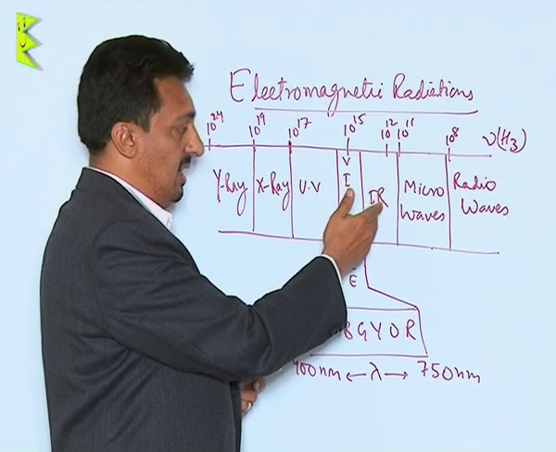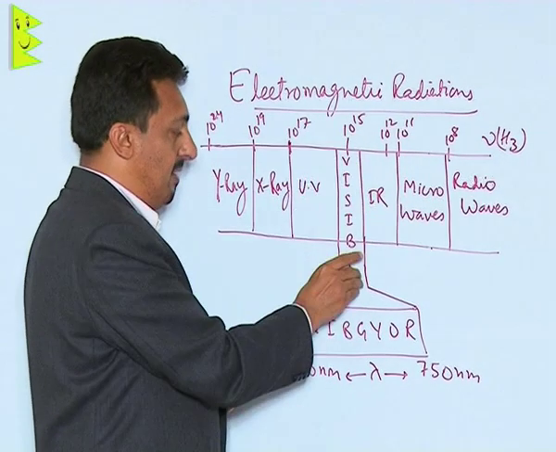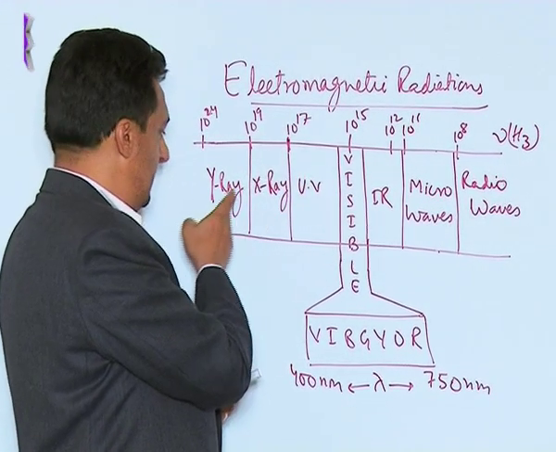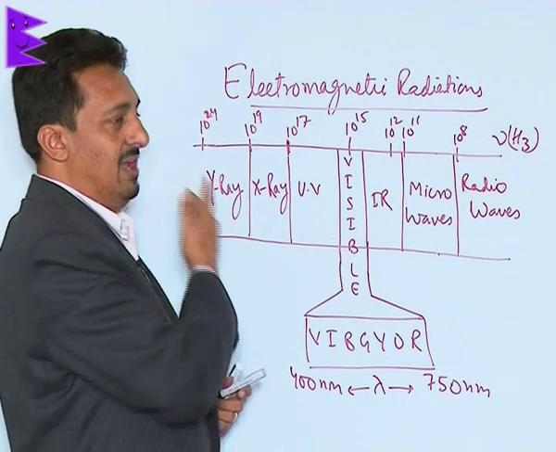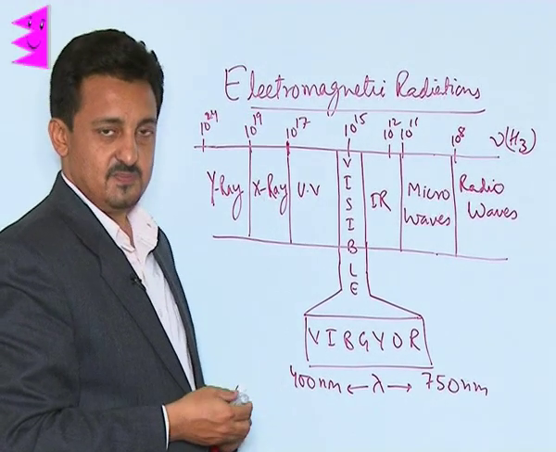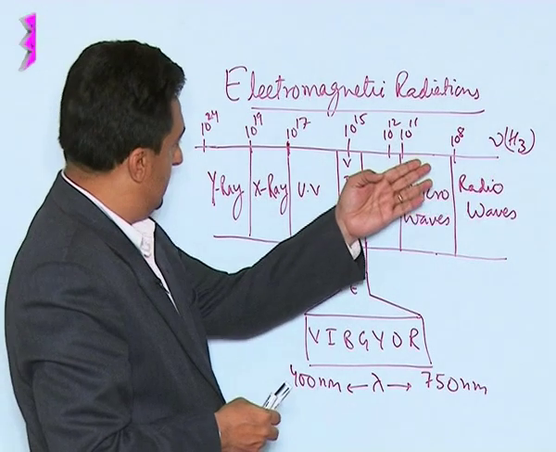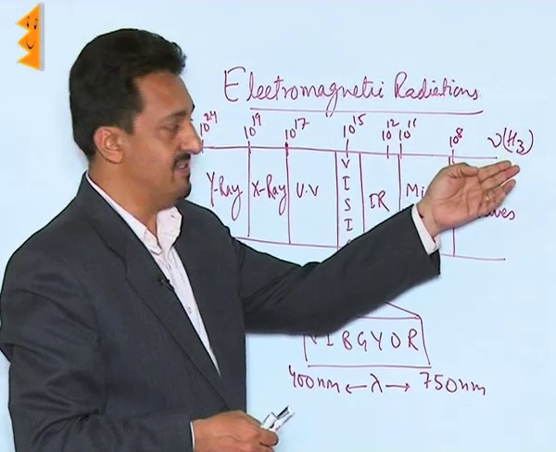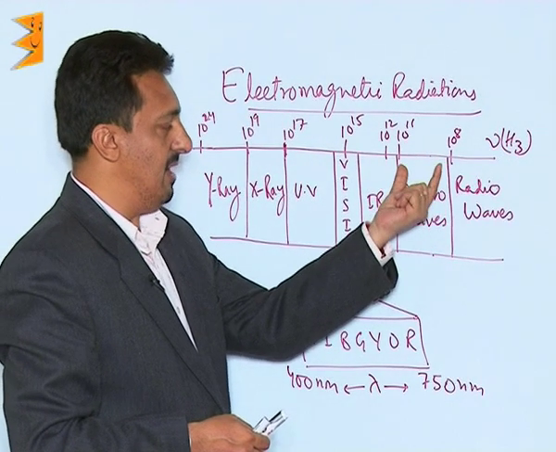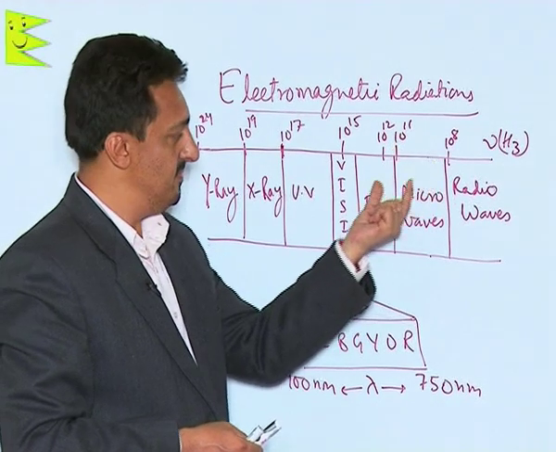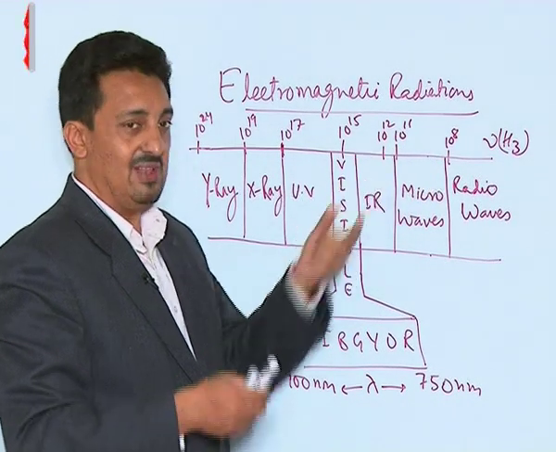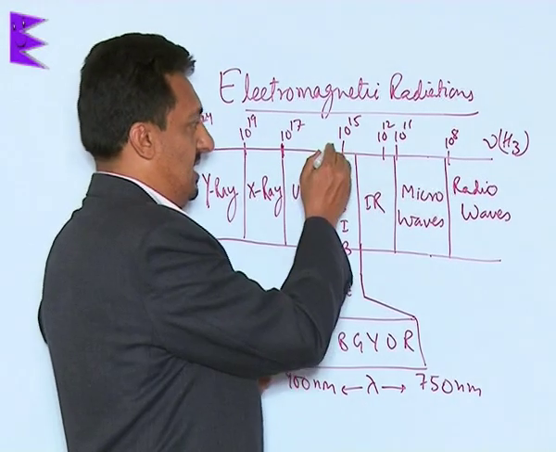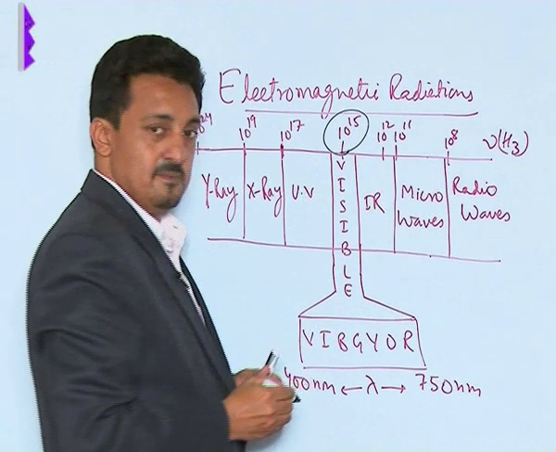Microwaves, infrared rays, visible region, ultraviolet radiations, X-rays, gamma rays, and in the end we have mainly the cosmic rays. The spectra is given in terms of the frequency, whose unit is hertz. The microwaves are till approximately 10 to the power 11. Then we have IR, which lies between 10 to the power 12 to 10 to the power 14. Visible is at the range of 10 to the power 15.